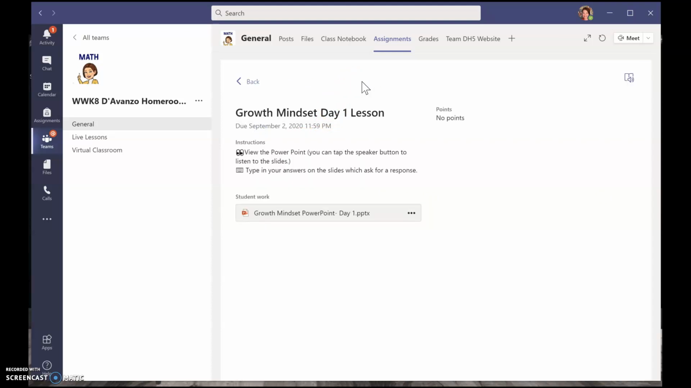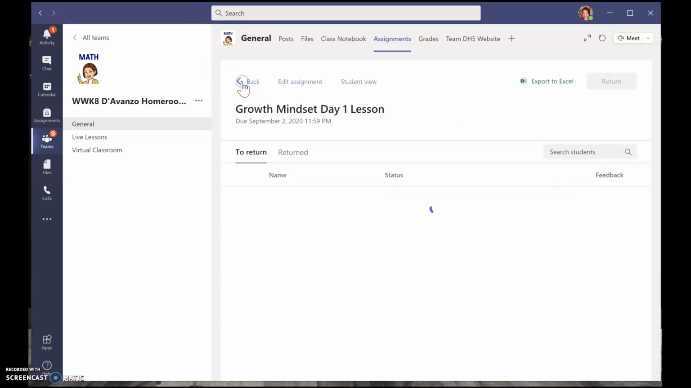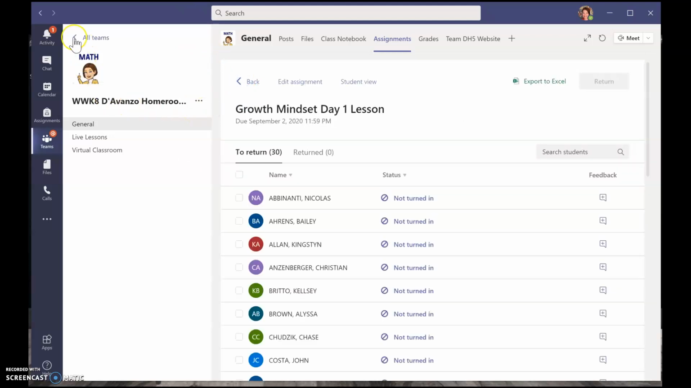So I'm going to click on Student View. And notice there's instructions here. I'll try to use some visual cues as much as I can. So you're going to view the PowerPoint and type in your answers on the slides. So when you access this PowerPoint, it's going to download your own copy that you'll be working in, and then you'll share back to me. So you don't have to worry about typing in the master that everyone else is seeing. This is your own copy. Okay? All right. So that's on the math team.